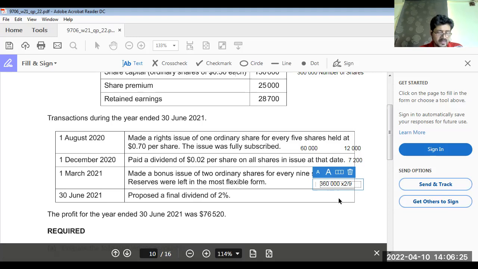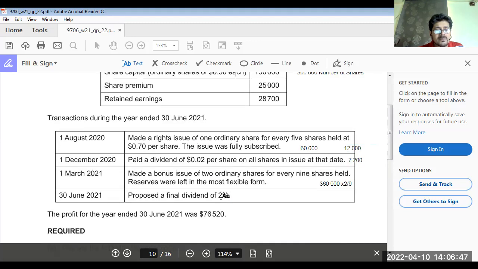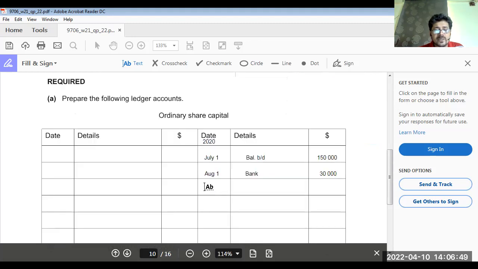So 3,60,000 divided by 9 multiplied by 2, answer 80,000. 80,000 multiplied by 0.5 par value means $40,000. But we have only share premium available 37,000, so the remaining 3,000 we will take out from reserves, retained earnings, I think. Okay.